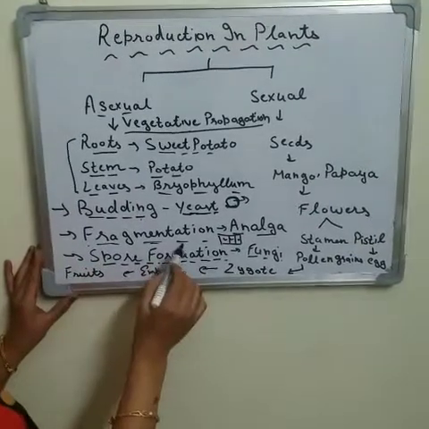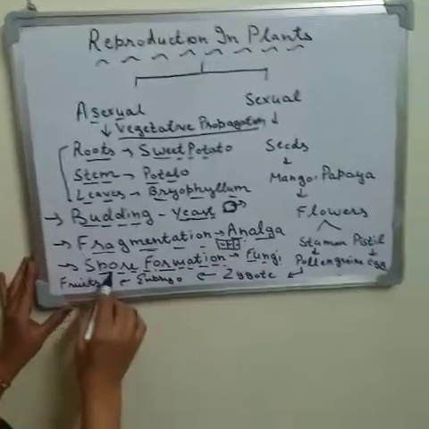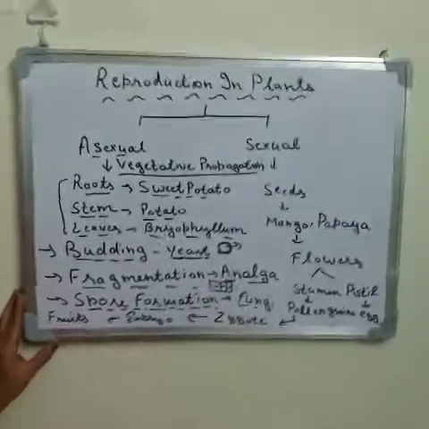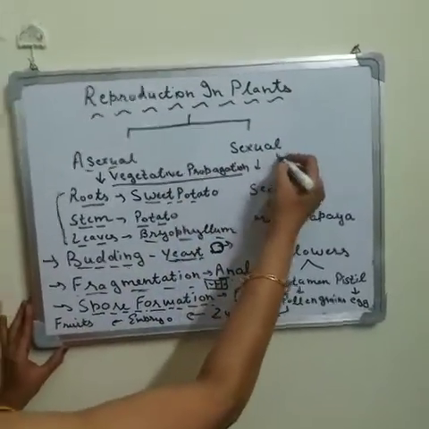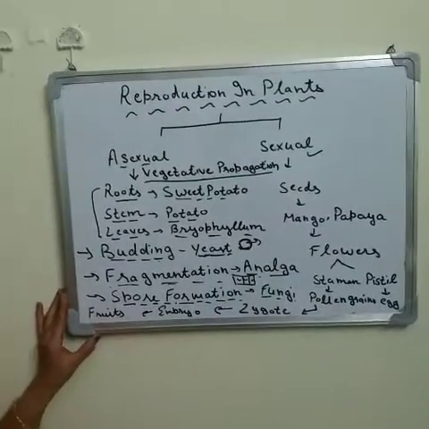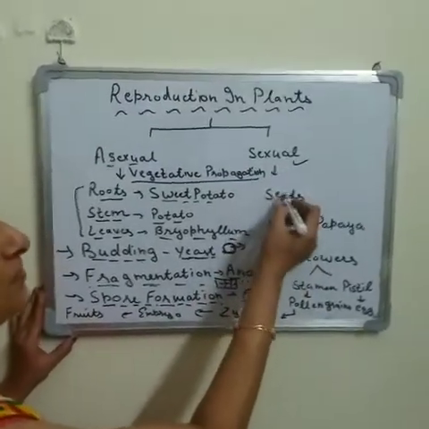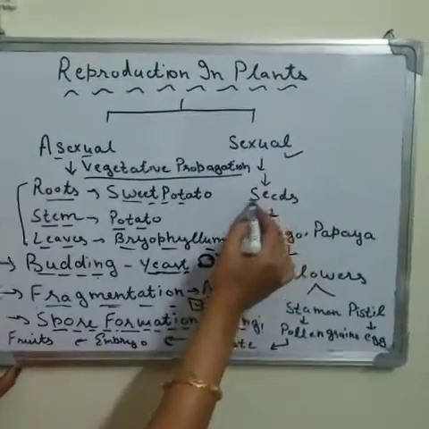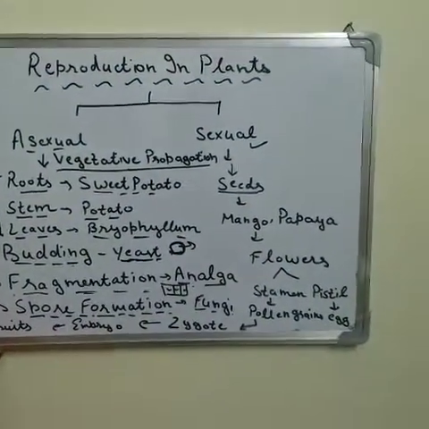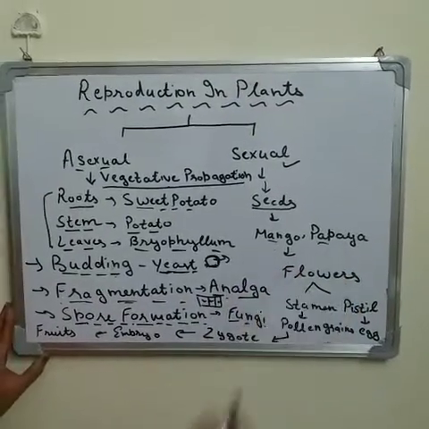Next is fragmentation, like in algae, and next is spore formation, like in fungi. Now there is one more method in plants, that is sexual reproduction. Sexual reproduction means a new plant grows up with the help of seeds, like mango and papaya.